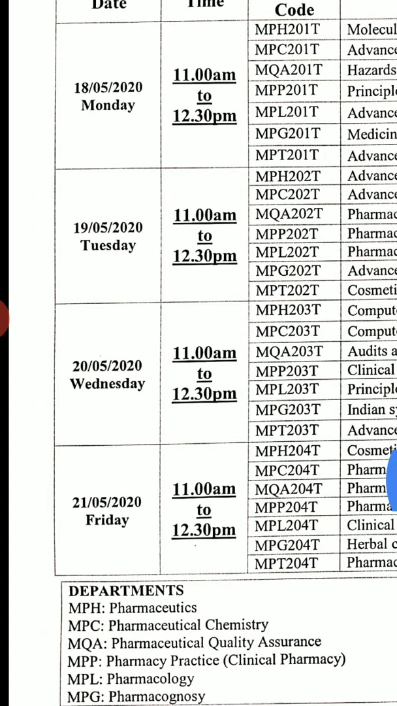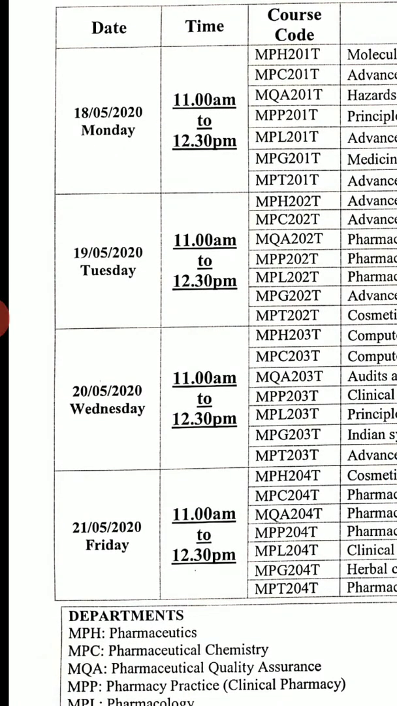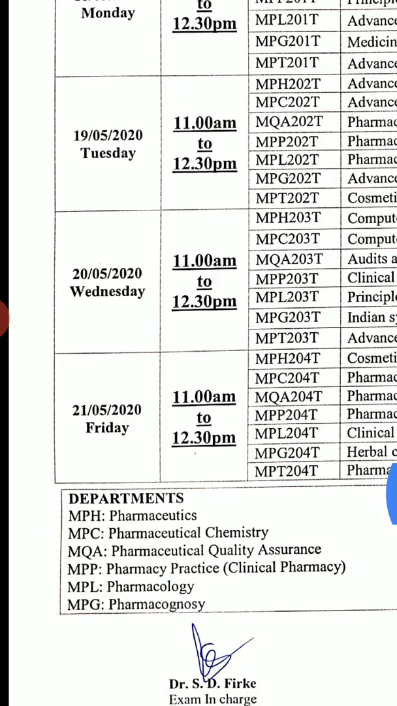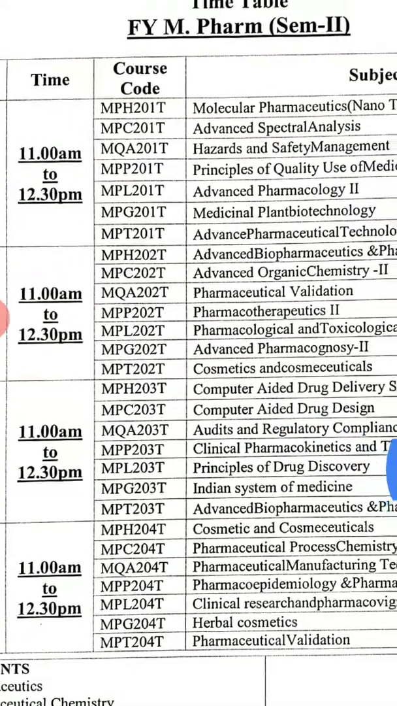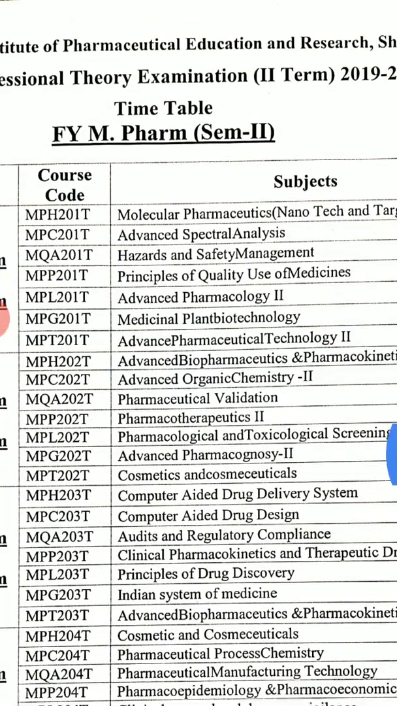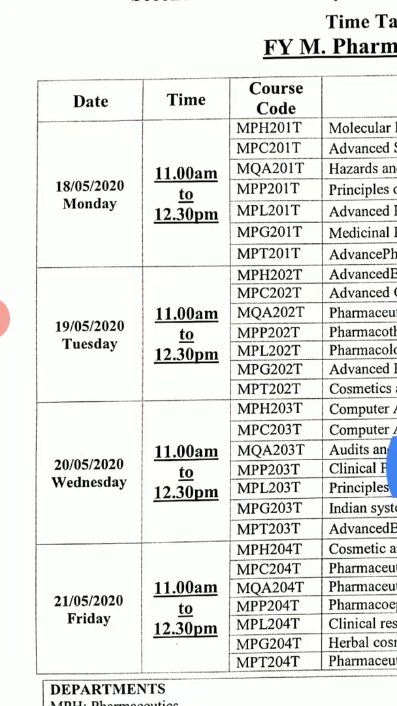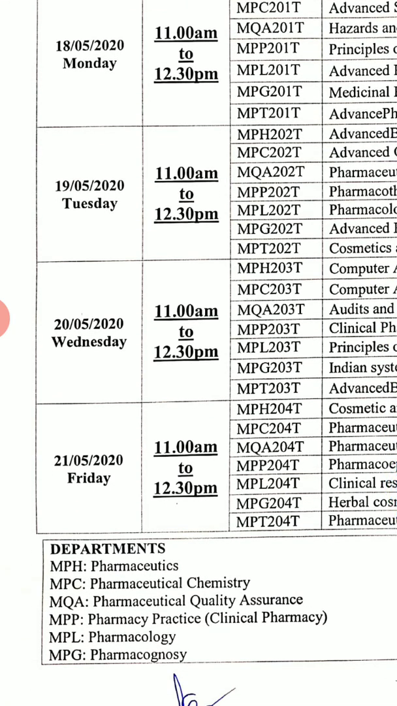So this is the timetable of your second sessional examination, starting from 18th of May till the 21st of May, and the time for all the examinations will be from 11 a.m. to 12:30 in the afternoon. And you can see the list of subjects given here. So this is the schedule for the MPharm, and these are the dates and time. So please make a note of this.